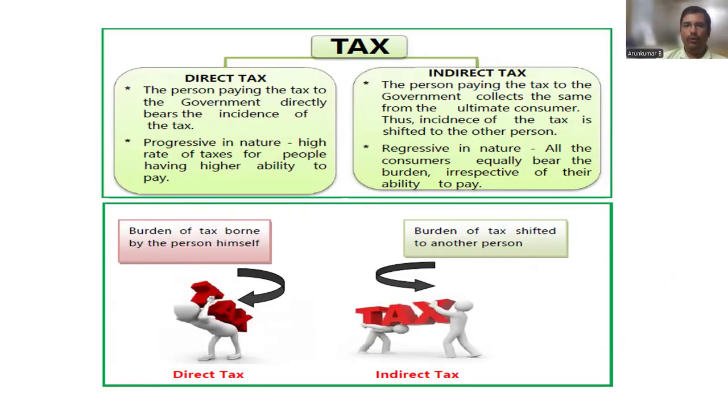The burden of tax is borne by the person himself; he cannot transfer his tax burden to any other person in the case of direct tax. In indirect tax, the person paying the tax to the government collects the same from the ultimate customer. Thus the incidence of the tax is shifted to another person. It is regressive in nature, all the consumers equally bear the burden irrespective of their ability to pay. The burden of the tax can be shifted to another person.